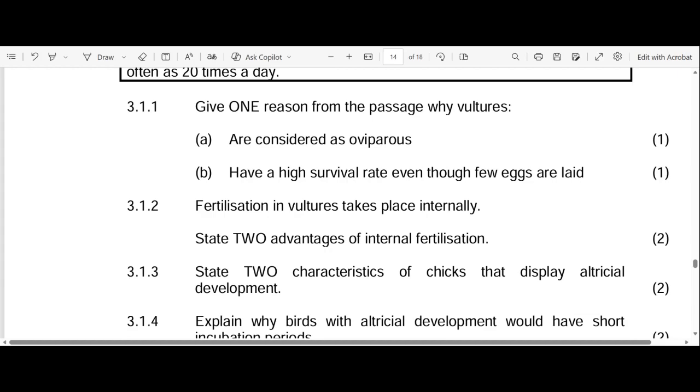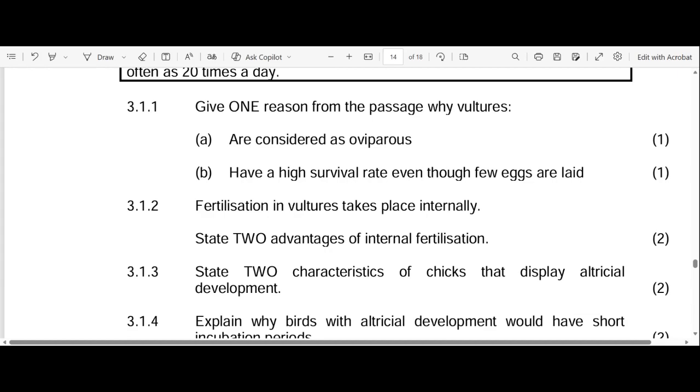Fertilization happens inside the female's body, so it means that they're protected from predators. Let me just correct my language here. The sperm cell and the egg cell, or the ovum, are protected. The gametes are protected internally.